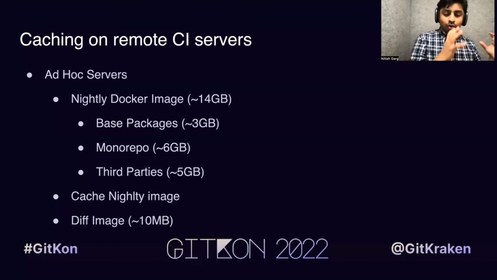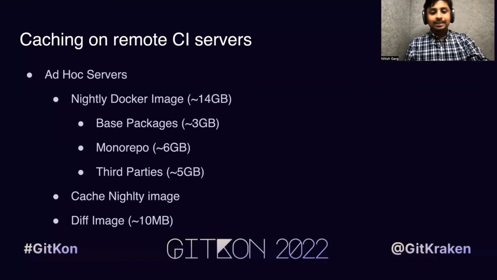And essentially now, to create that pull request environment on any of the ad hoc servers, we only have to download 10 MB of layer size, because the nightly Docker image exists on all of those ad hoc servers. And this 10 MB is the magic, and because of that, we are able to create constant time execution for our remote CI servers.